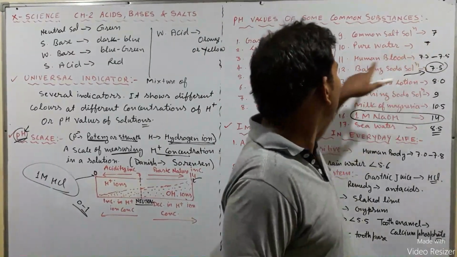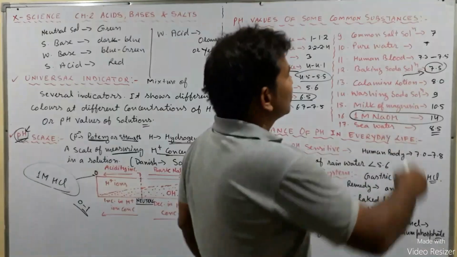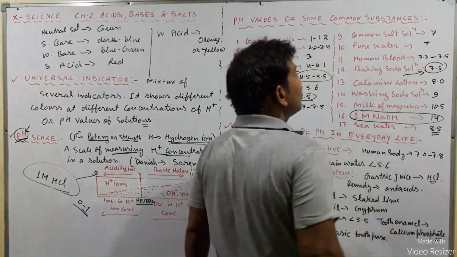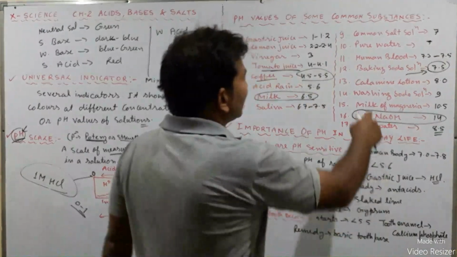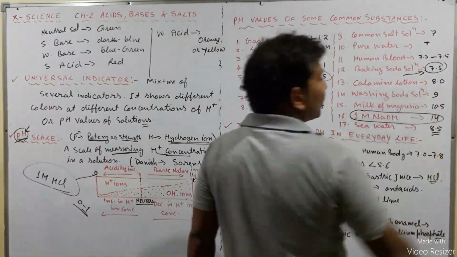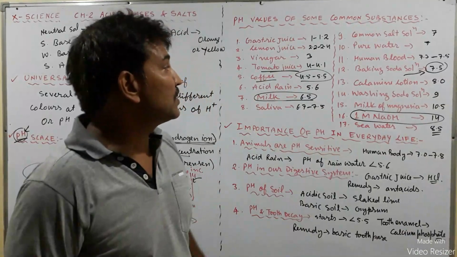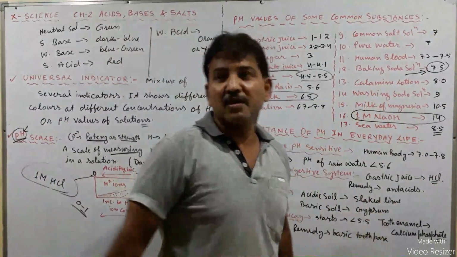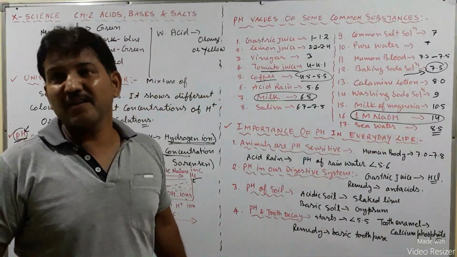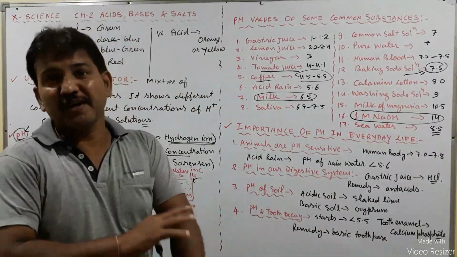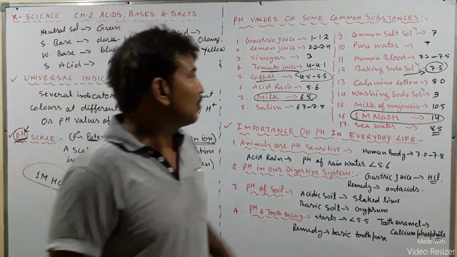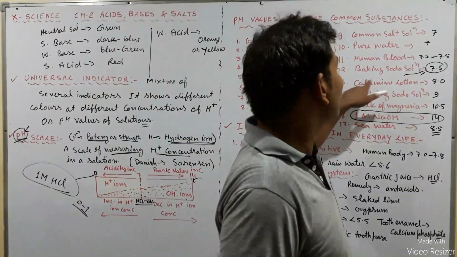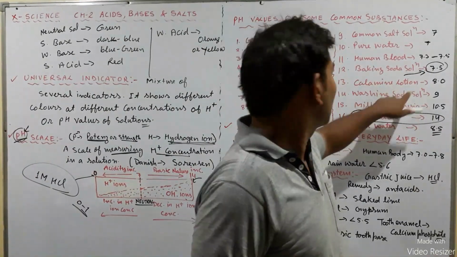Pure water 7. Human blood, it is slightly basic, 7.3 to 7.5. Baking soda solution 7.5. Calamine lotion 8.0. It is that lotion which is used to apply on the skin when some insect bites us. So to give the treatment to the insect bite, calamine lotion is used.